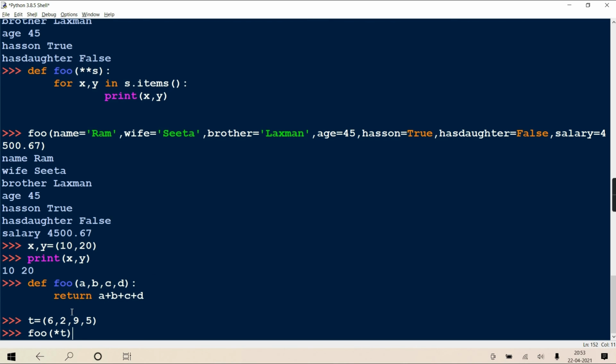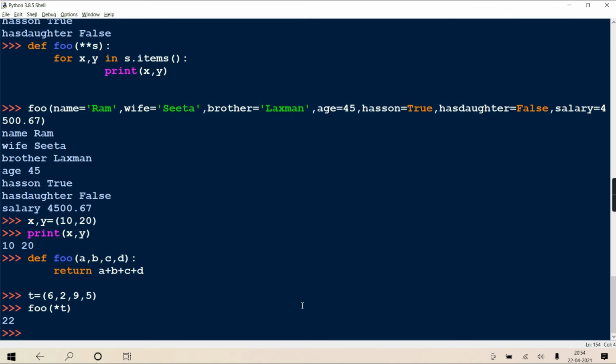You understanding or no? Means such a technique Python has given. Python says you have defined a function with some number of arguments. At the time of call, instead of passing that many arguments separately, you can store all the values in one tuple and pass the single tuple. But what happens is, though you have passed a single tuple, all the values of that tuple are getting unpacked in your parameters. So the first value of your tuple will come in A, second value in B, third in C, fourth in D, and then it will return the answer. Can you see it is returning 22?